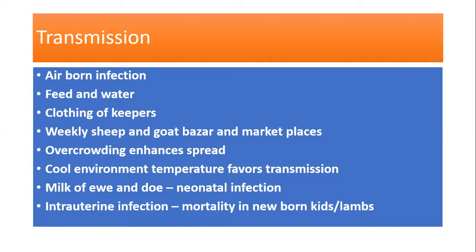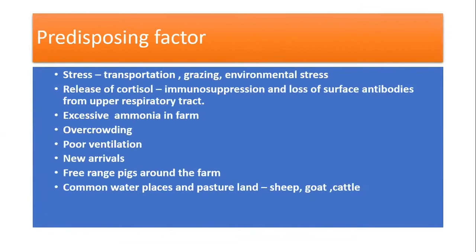Milk of the doe will lead to infection in neonatal kids and lambs. Intrauterine infection is highly possible, and that may lead to mortality in newborn kids, maybe around 2 to 3 days of their life.